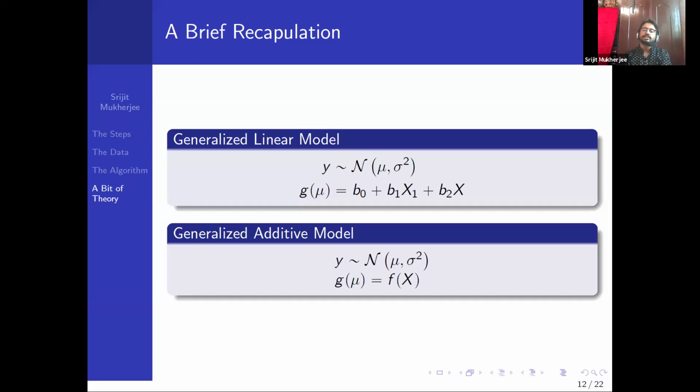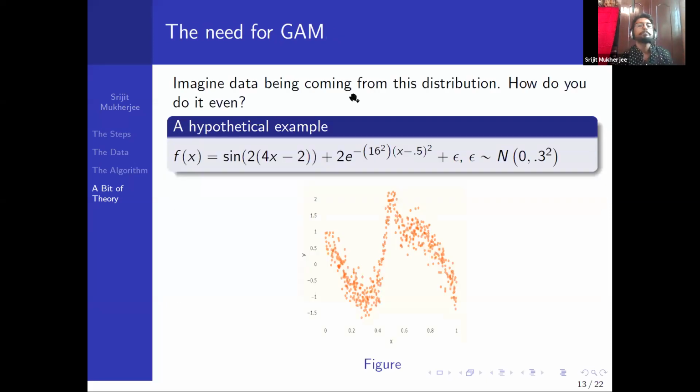But here we'll see a generalized additive model where g of mu is equal to f of x. Okay, so we will see how the f of x looks now. We are giving an example of why we really need a generalized additive model. That's the whole point here, to make you understand why we really need it. So let's take a hypothetical example where y follows this, plus some error, which follows normal 0 comma 0.3 whole square.